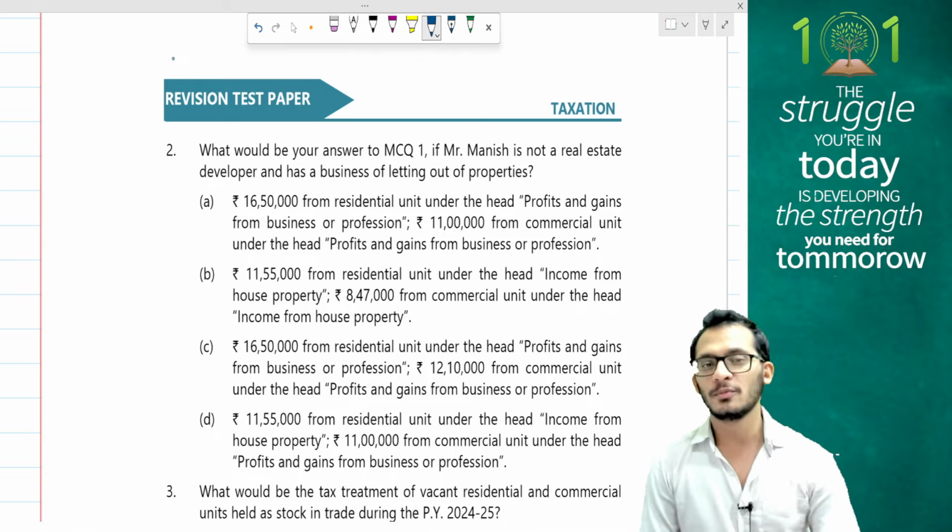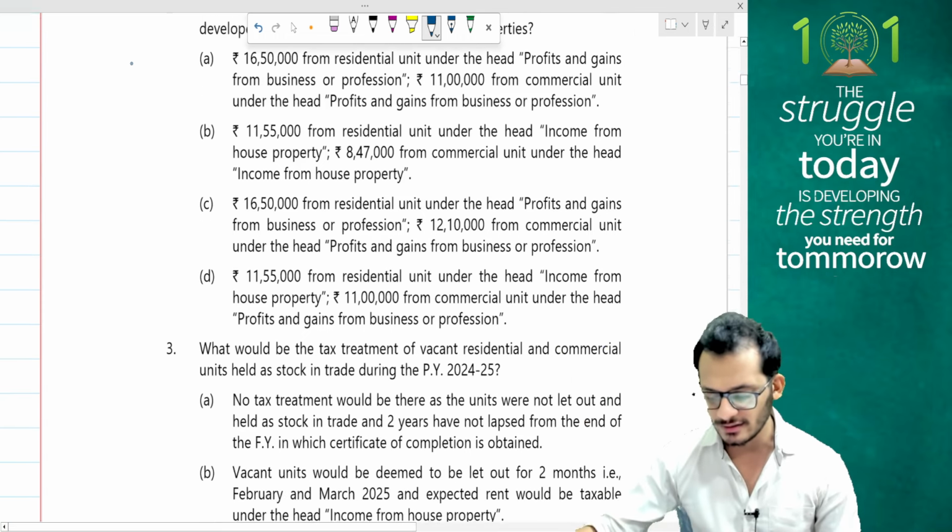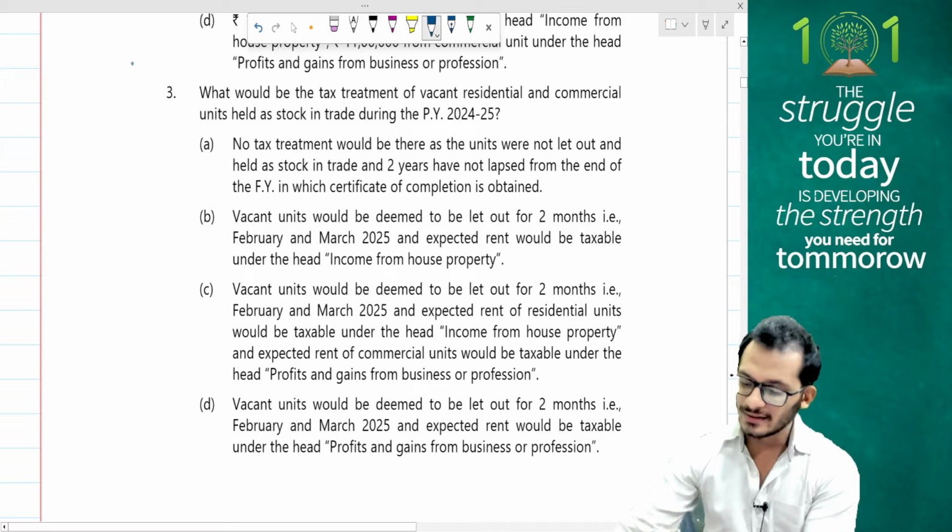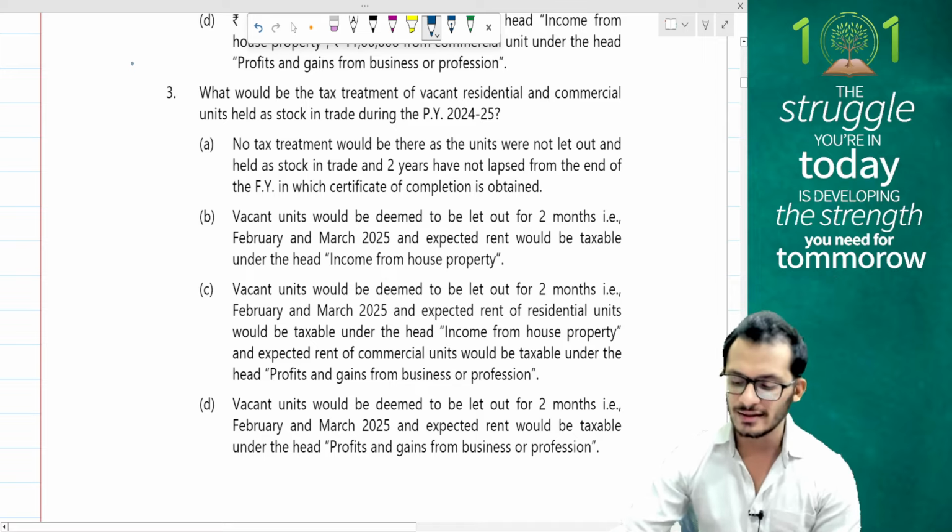So which means the business model is going to change. Let's see how we have to answer that question as well. Next, what would be the tax treatment of the vacant residential and commercial units held as stock in trade?